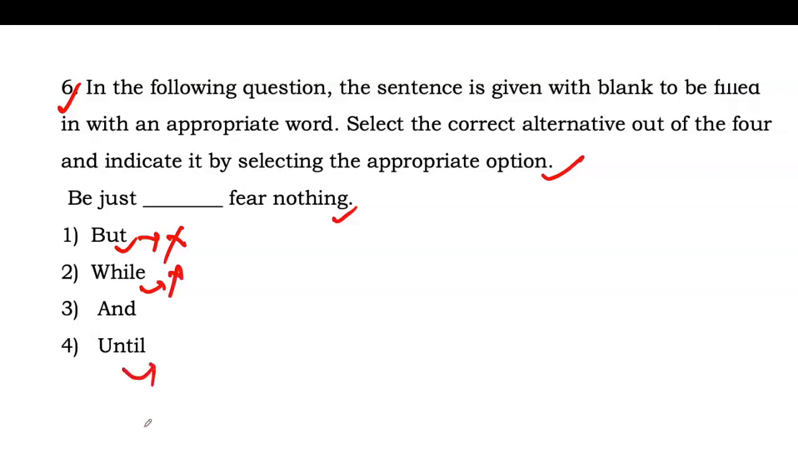Until is also used for time. Okay, and until is a conjunction which is used for a certain time. But in this sentence we are not talking about any time, not any contradiction. So we will use the conjunction and. So it should be just and fear nothing.